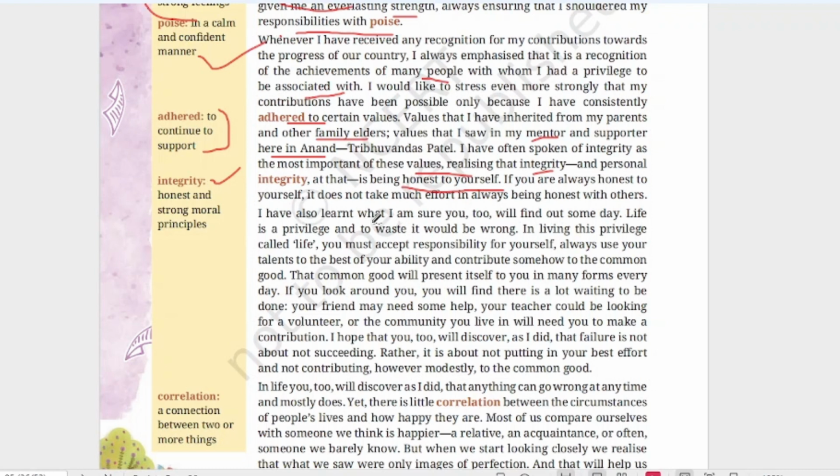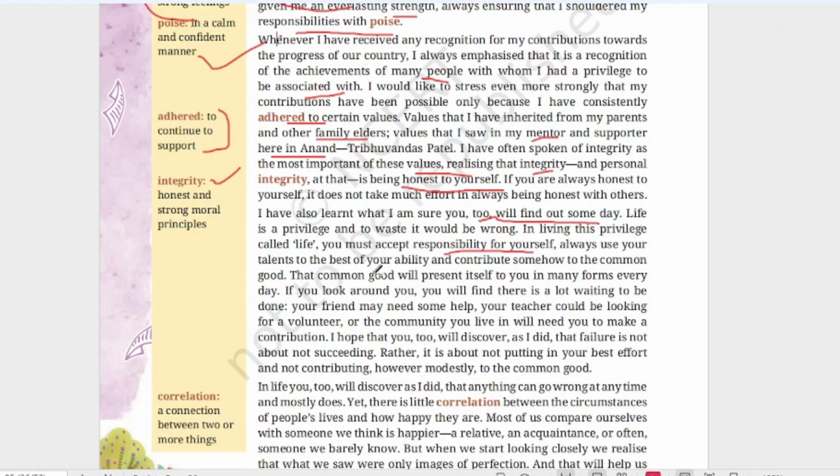I have often learned what I am sure you too will find out someday. So he's saying that the values he is sticking to, his grandson will also stick to one day. Okay, so follow those values. Life is a privilege and to waste it would be wrong. In living this privilege called life, you must accept responsibility for yourself. So he's saying that when we are living, we should accept responsibility for ourselves.